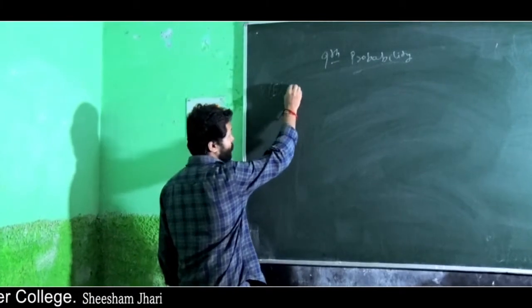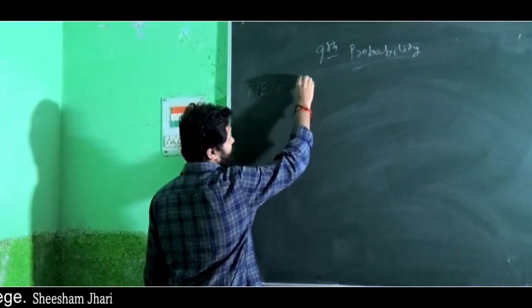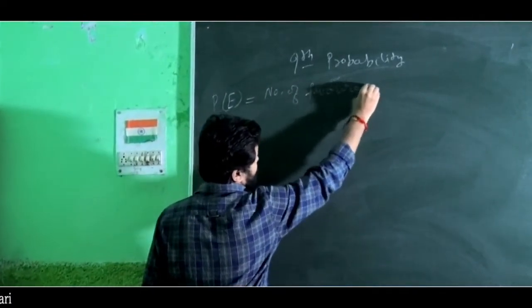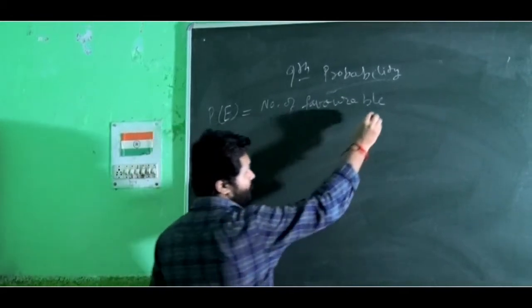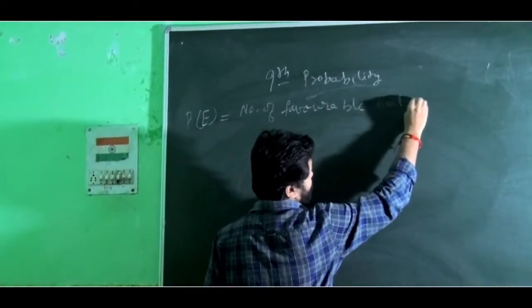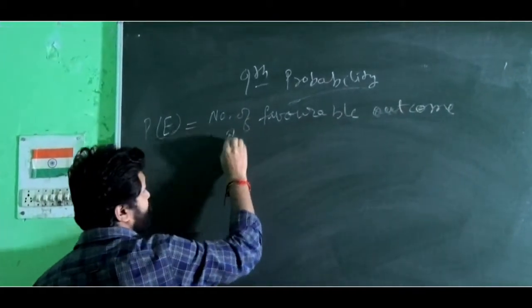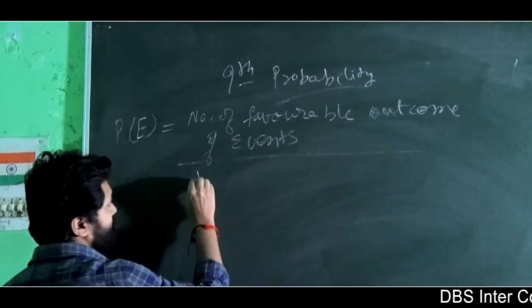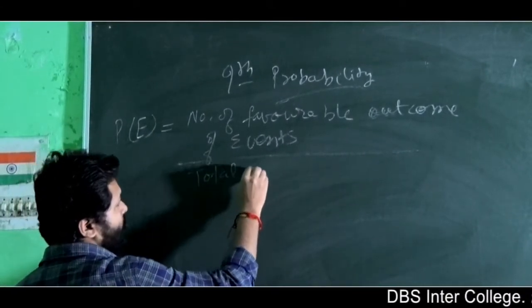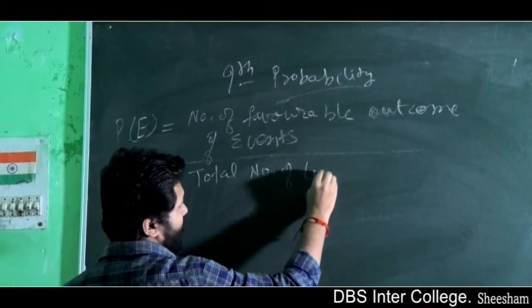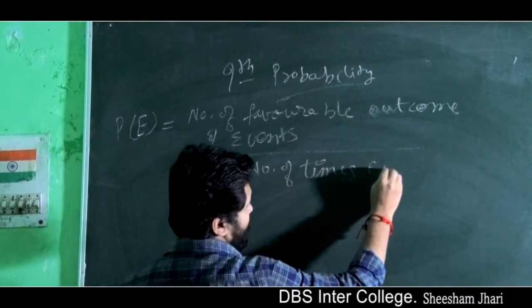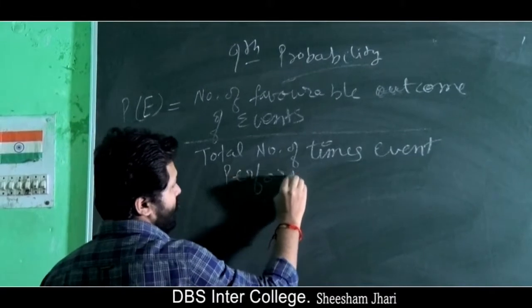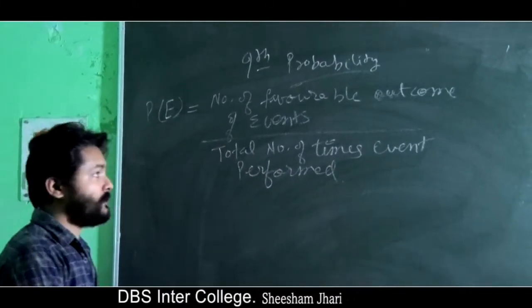So the general formula for probability is the number of favorable outcomes of the event upon the total number of times the event is performed. Okay, this is the general formula.